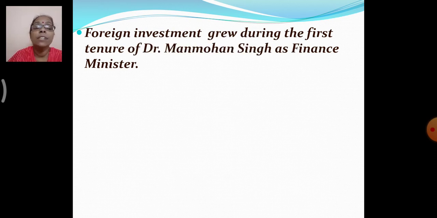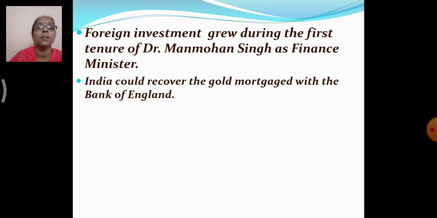Foreign investment started growing as he removed all the restrictions on foreign investment. So foreign investment started growing during the first tenure of Dr. Manmohan Singh as the finance minister. India could recover the gold mortgaged with the Bank of England.